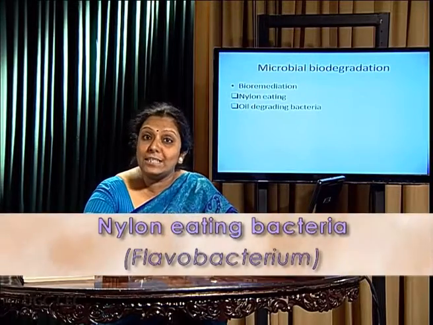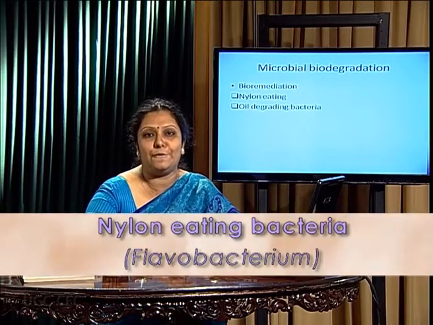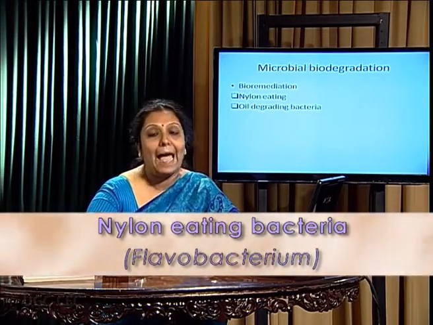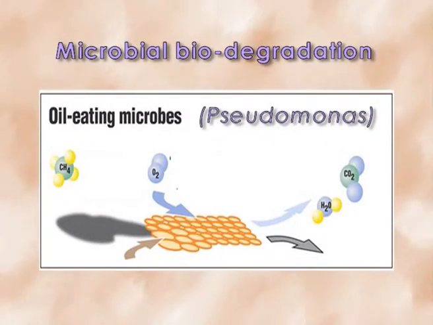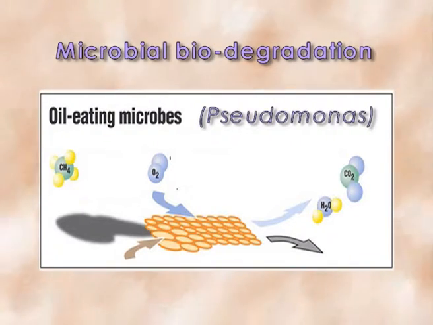In case of nylon-eating bacteria, if nylon is present, by some frame shifting a new enzyme evolves to degrade such a biopolymer. And in case of oil-degrading Pseudomonas also, we can find a novel enzyme. By this sort of mutation, the mutated enzyme is able to degrade hydrocarbon.